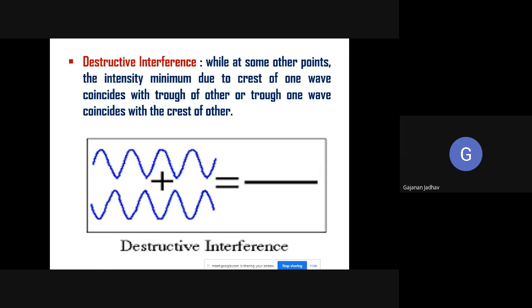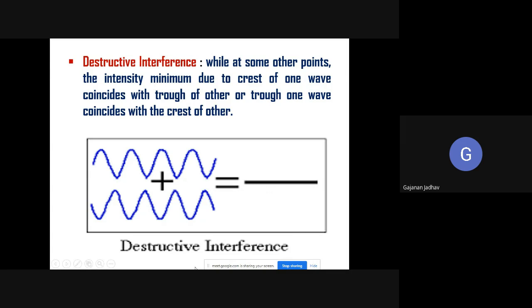You can see this figure. This is one light wave and this is another light wave. This is the trough of the first light wave, and this is the crest. This is the crest of the first, and this is the trough. They overlap, and due to overlapping we get the interference, and that's why we have the minimum intensity.